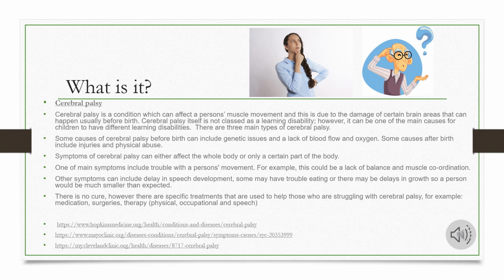There are three main types. The first is spastic, and this involves muscle tightness. Second is dyskinetic, and this is when there are issues with muscle control. And the third is mixed, so this means it includes both features of spastic and dyskinetic.